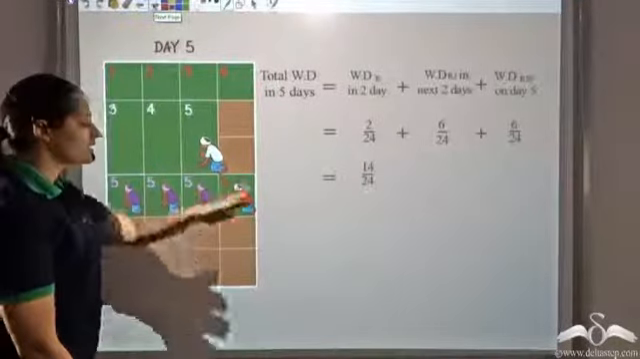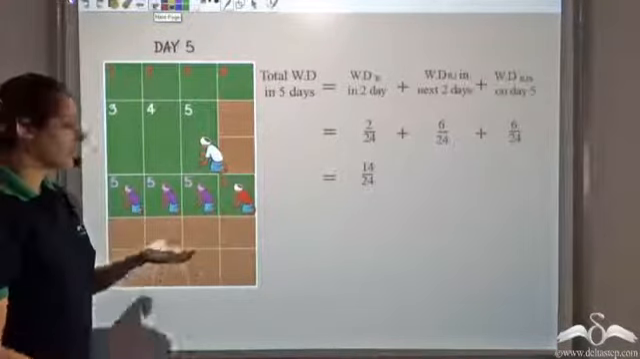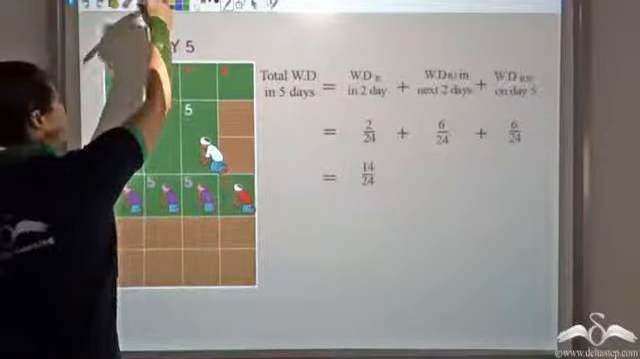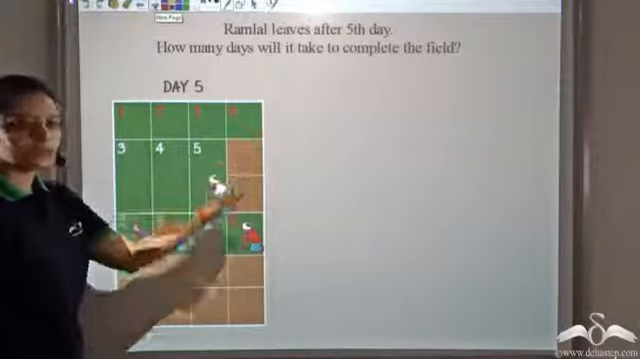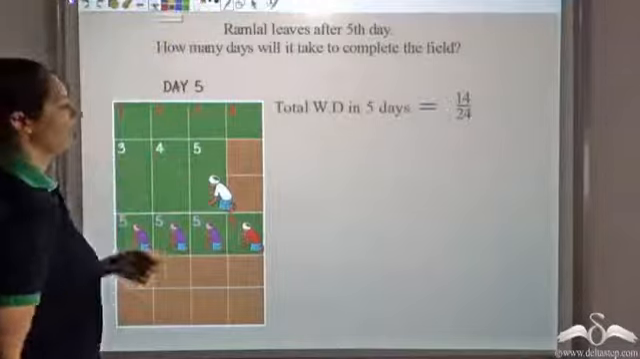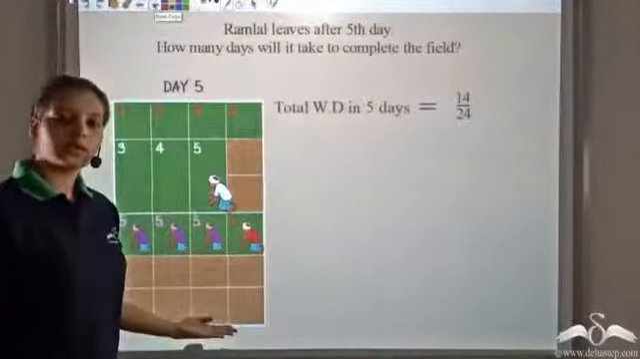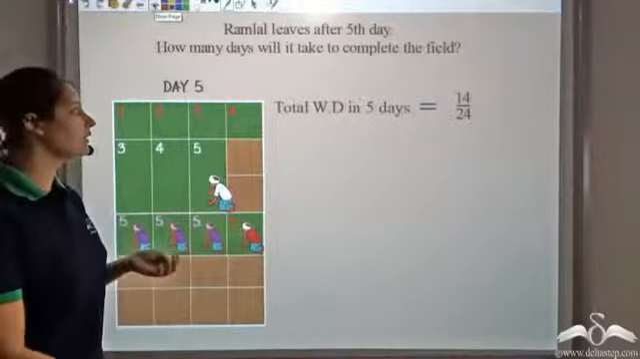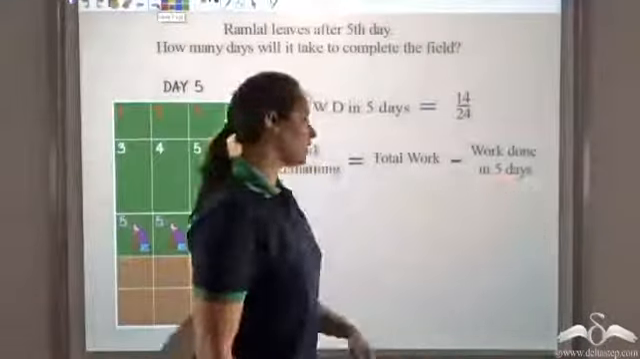Now what happens is, Ramlal has to leave. So the remaining work has to be done by Jagannath and Shambhu together. Ramlal leaves. Now how many days will it take to complete the field? We know the total work done in 5 days is 14 by 24. What is the work remaining? Total work minus the work that has already been done. So total work minus work done in 5 days.